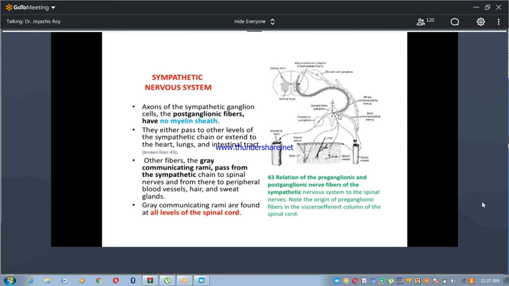The other fibers, the gray communicating rami, pass from the sympathetic chain to the spinal nerves and from there to the peripheral blood vessels. These postganglionic fibers pass to the blood vessels, hair and sweat glands of the skin. The gray communicating rami are found in all levels of the spinal cord. So, white communicating rami are found in the thoracolumbar region and gray communicating rami are found in all levels of the spinal cord.